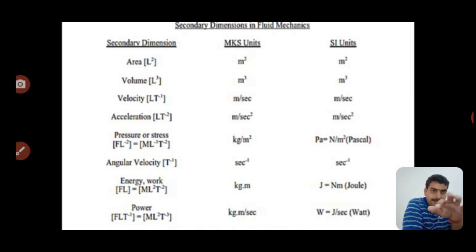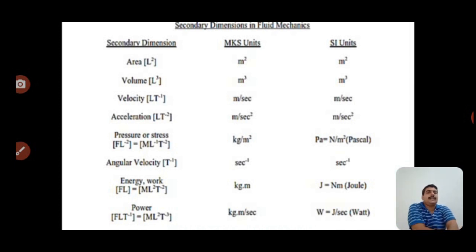Therefore the dimension of area is L to the power 2, and the MKS unit is meter square, the SI unit is also meter square. Secondary dimension volume is L cube, similarly meter cube in MKS and SI units respectively.